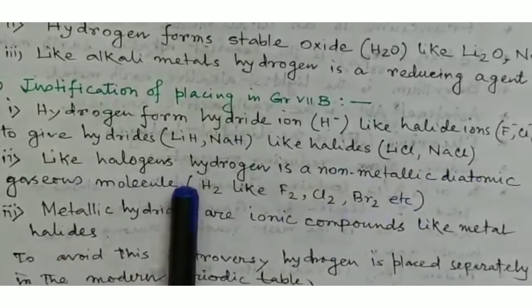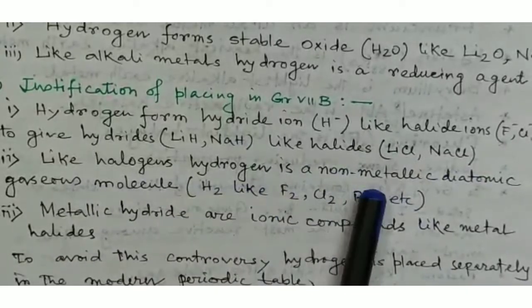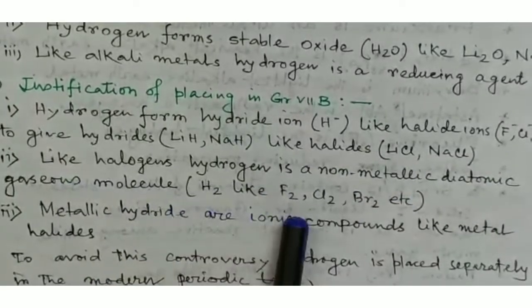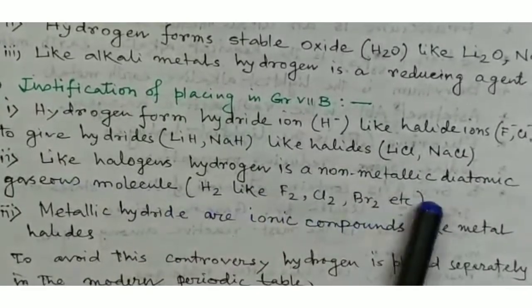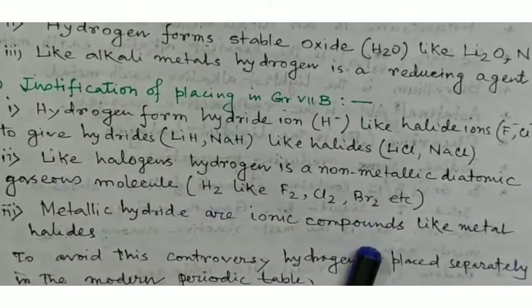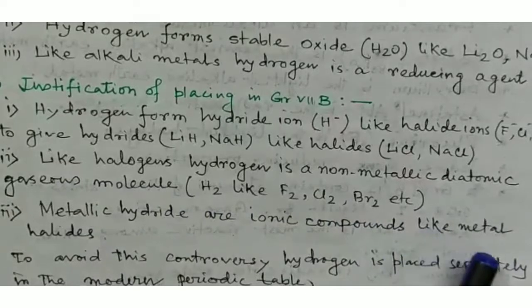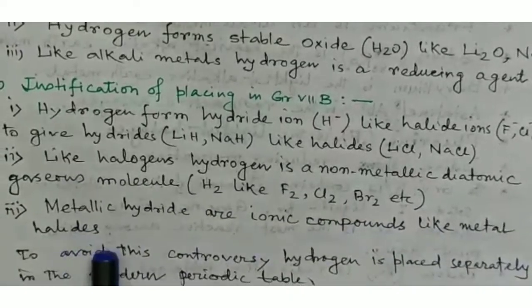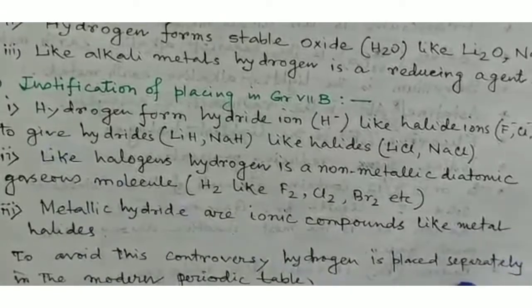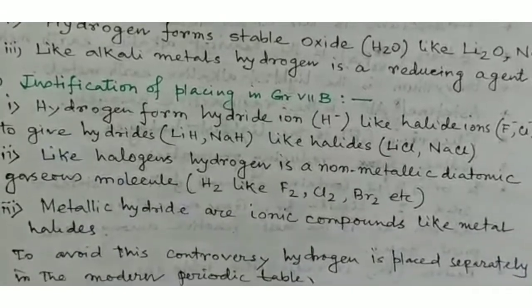Like halogens, hydrogen is a non-metallic diatomic gaseous molecule, H2, like F2, Cl2, Br2, etc. Metallic hydrides are ionic compounds like metal halides. To avoid this controversy, hydrogen is placed separately in the modern periodic table.